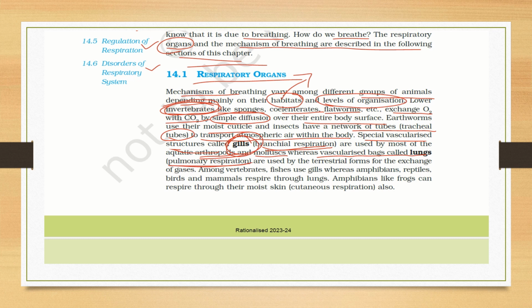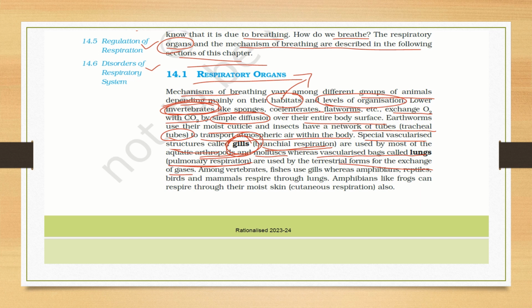The respiration which happens with the help of lungs is called pulmonary respiration. All terrestrial organisms, that is, land organisms, do the exchange of gases with the help of lungs, and underwater animals do this with the help of gills.